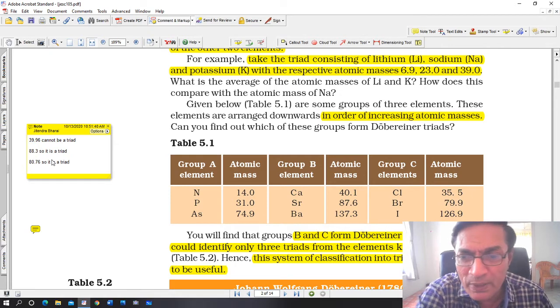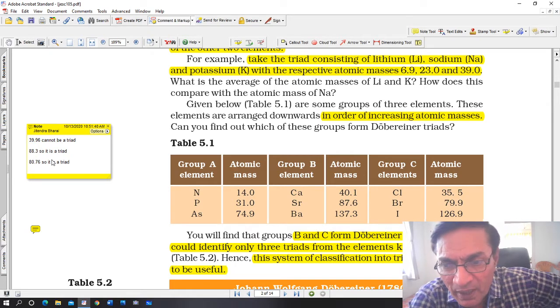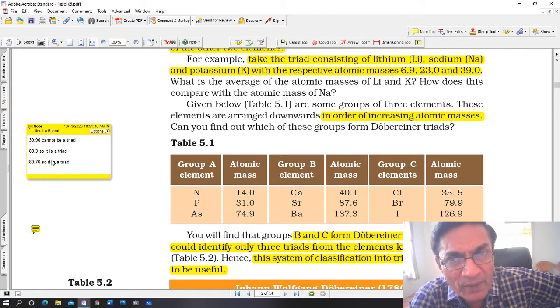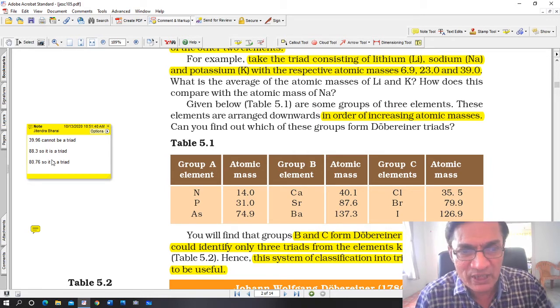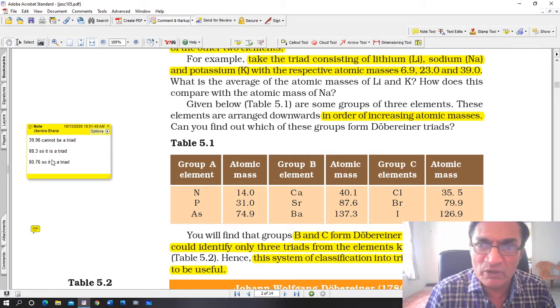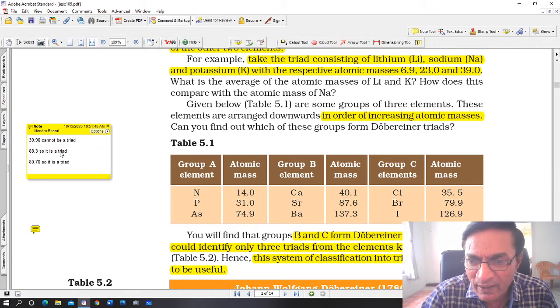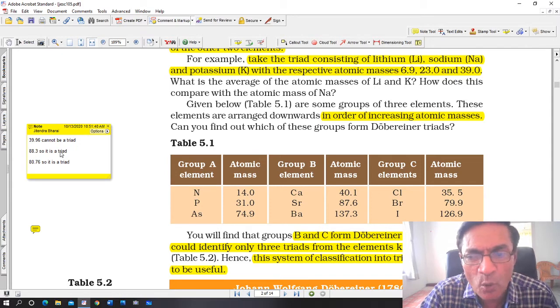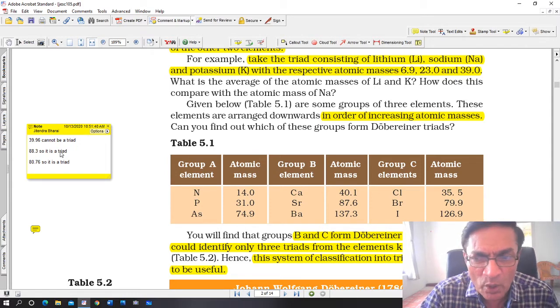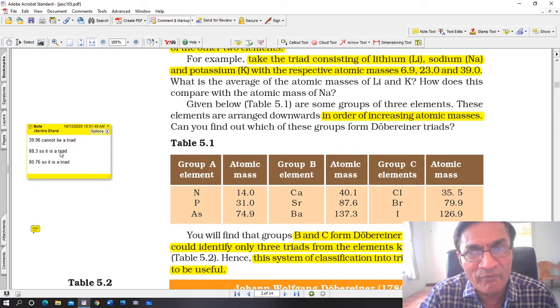But look at group B now. Calcium, atomic mass 40.1, strontium 87.6 and barium 137.3. If you add it up and divide by 3, you get an average of 88.3. If you look at it carefully, the middle one, strontium, is almost 88. So that means group B forms a triad. Calcium, strontium and barium form a triad.